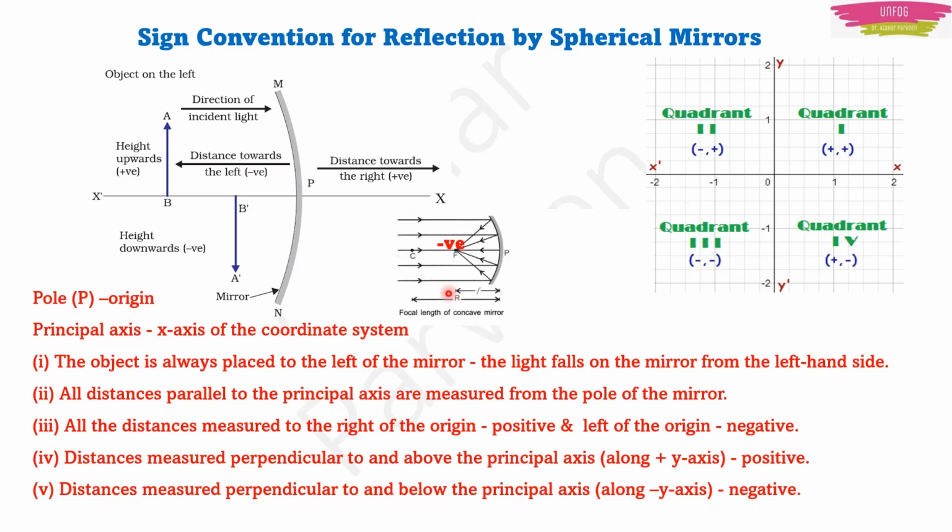Now a very important point is that the focal length of a concave mirror will always be negative, because the principal focus falls on the second quadrant on the principal axis. So this is always going to be negative. Conversely, for the convex mirror, the imaginary lines meet at the focus on the right-hand side, the right of the pole. So the focal length for a convex mirror will always be positive. Just keep these two points in your mind. This is going to help you very much. Focal length of a concave mirror will be negative. Focal length of a convex mirror will be positive.